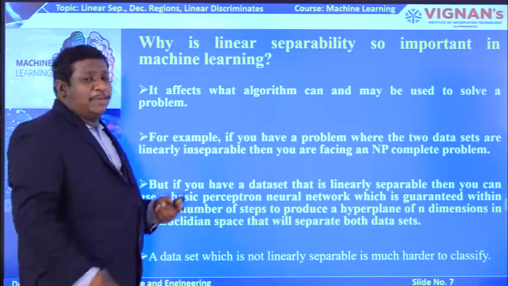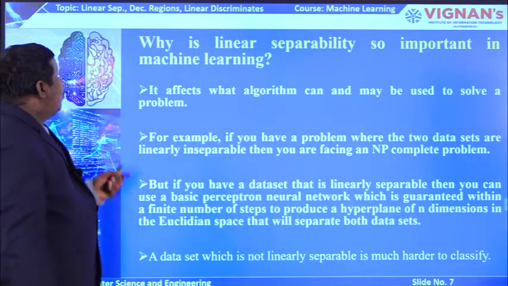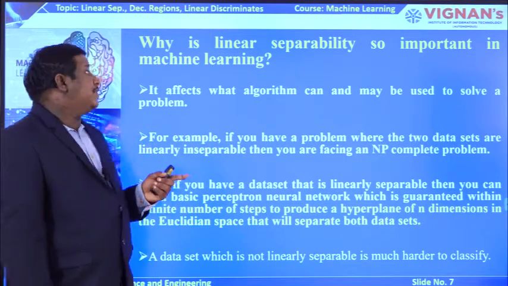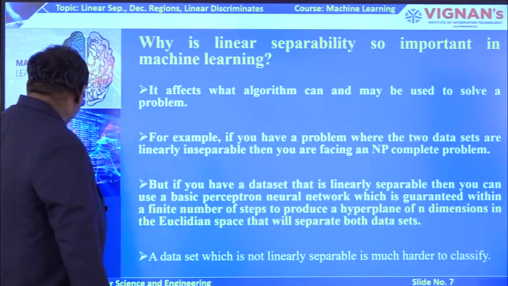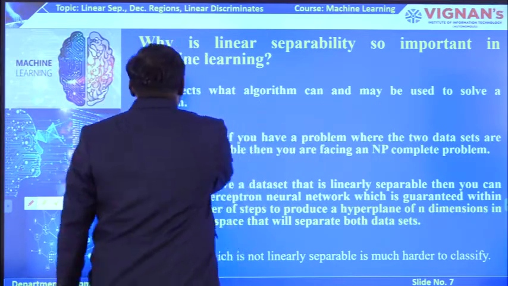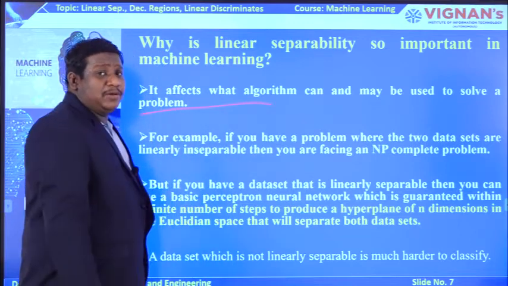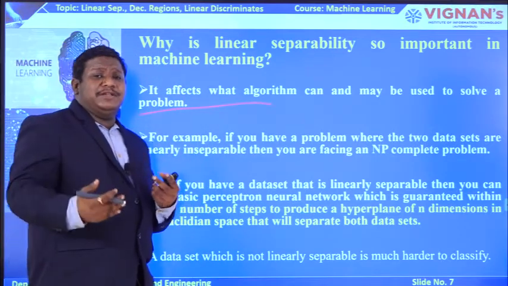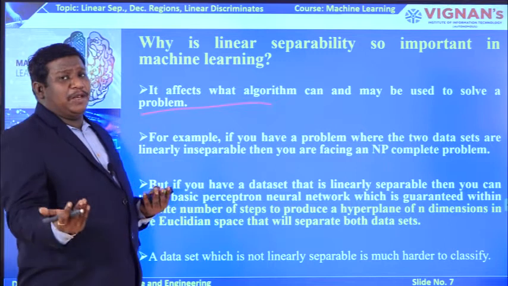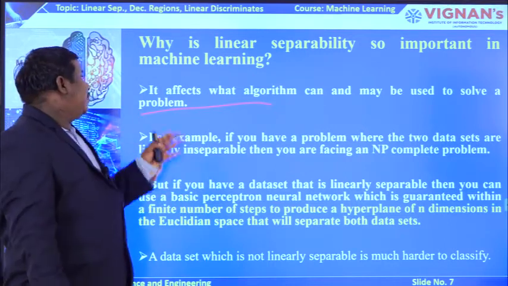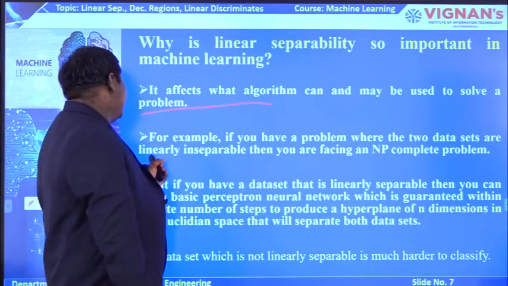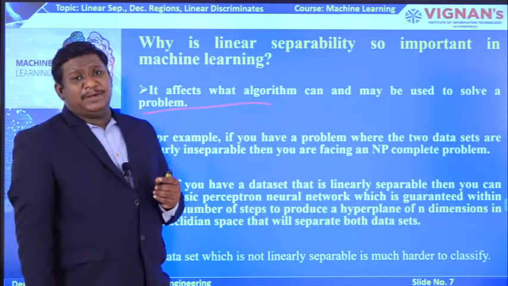Coming to our actual topic, linear separability. We need to see what linear separability is and why it is so important in classification. It affects what algorithm can and may be used to solve a problem. Linear separability gives you a better understanding of whether a problem can be solved or not, or which method you can choose to solve that particular problem. For example, if you have a problem where the two data sets are linearly inseparable, then you are facing an NP completeness problem.